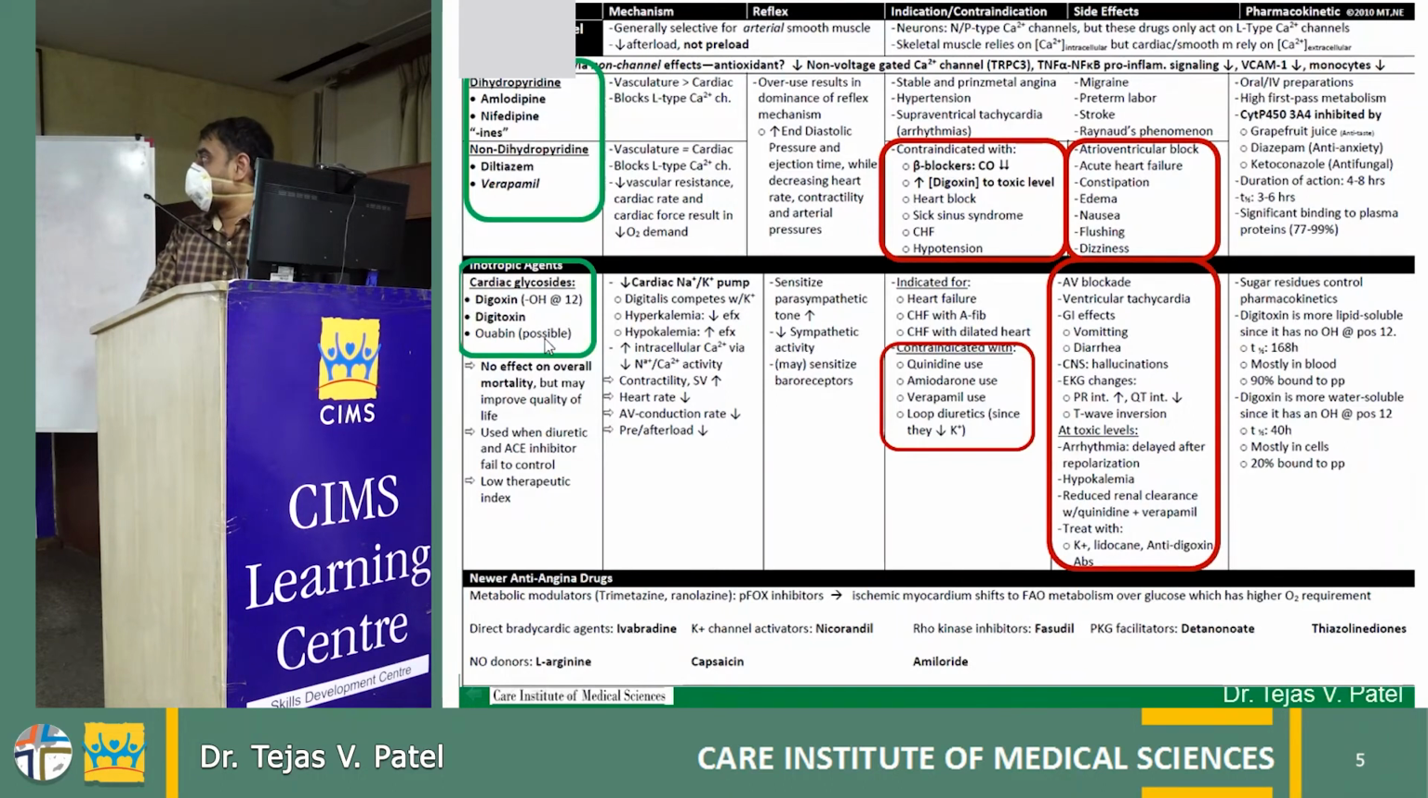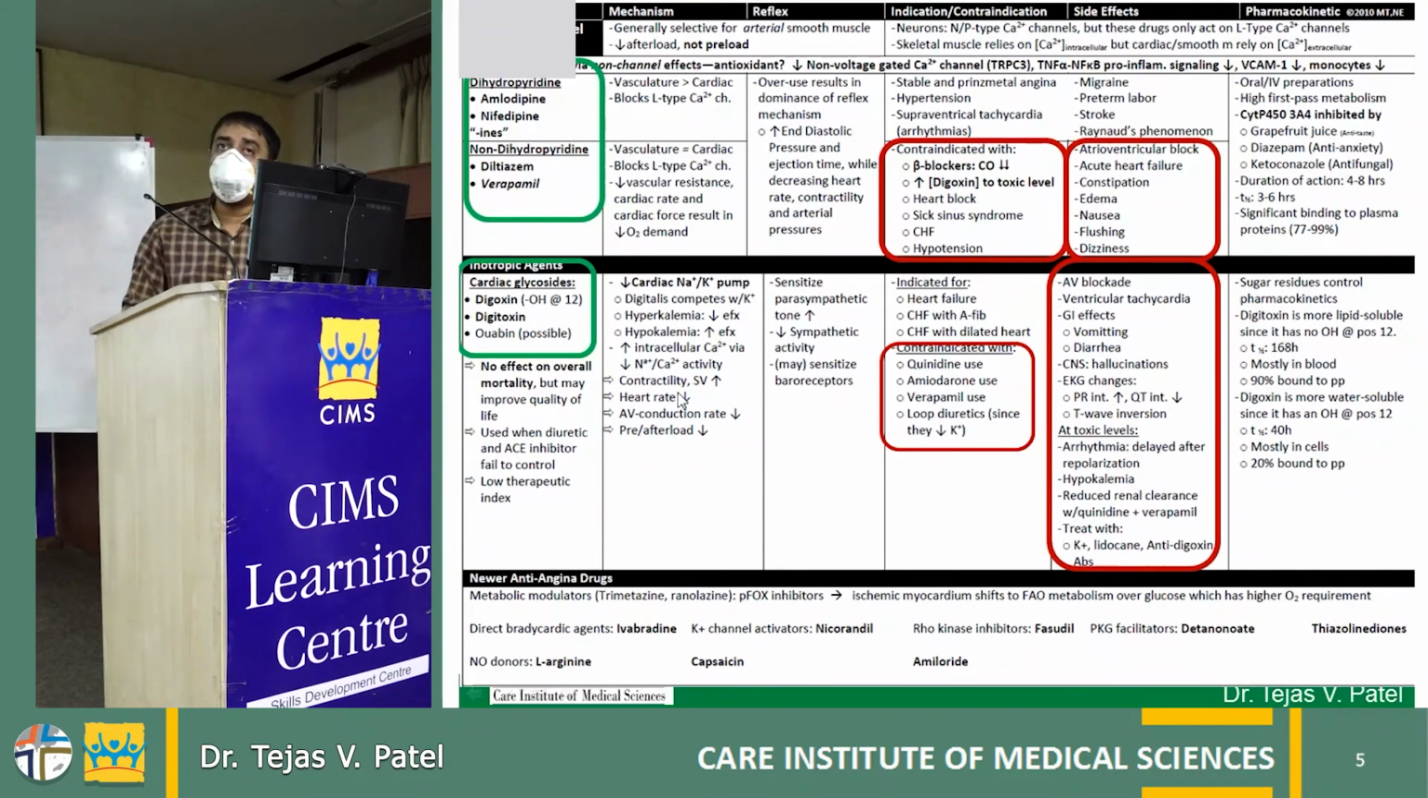Another one is digoxin, which was used very commonly in heart failure patients, but nowadays there are very few specific indications for digoxin, and it has lots of side effects when we give it in a high dose. Like AV block, ventricular tachycardia, lots of GI side effects, CNS side effects, ECG abnormalities. So all these abnormalities can happen with digoxin.